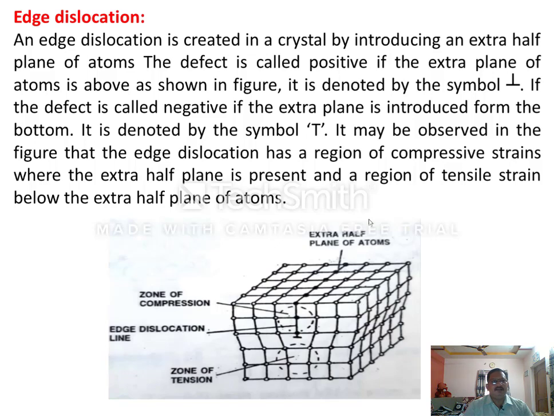In general, this edge dislocation arises in a crystal because of the introduction, or addition, of an extra plane of atoms into the crystal.